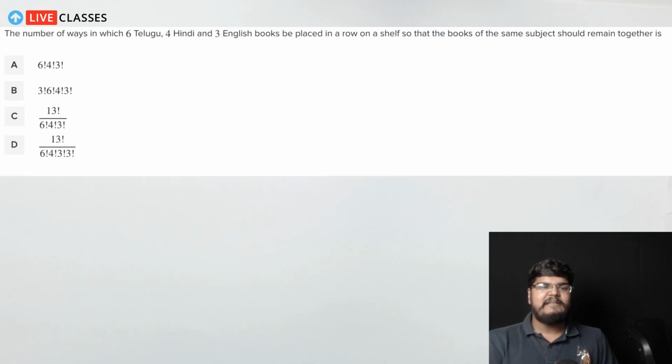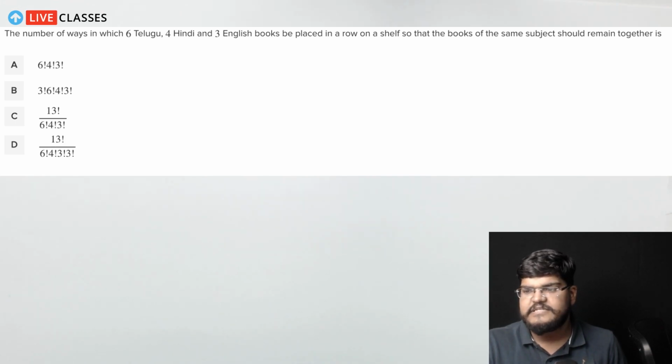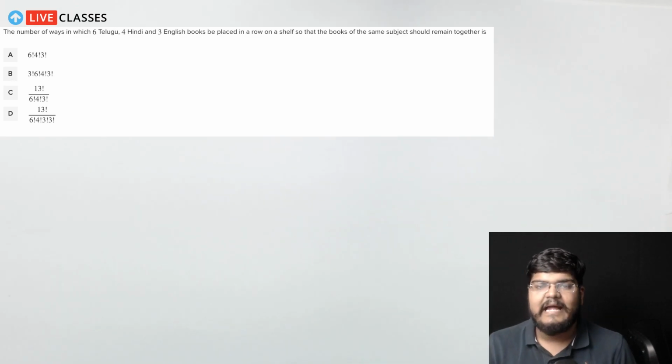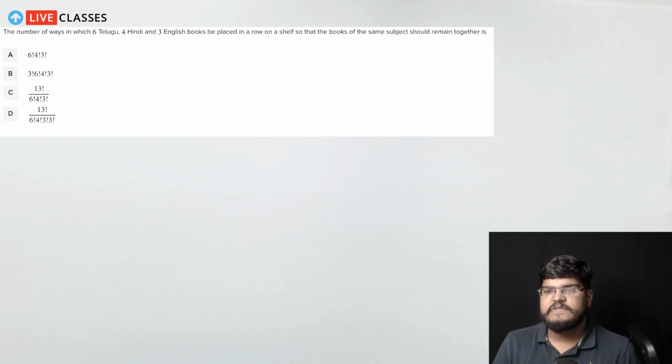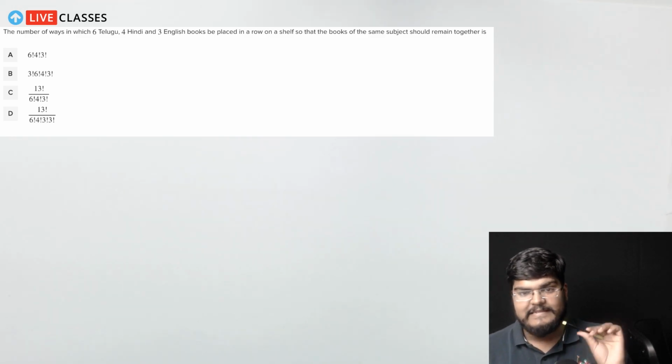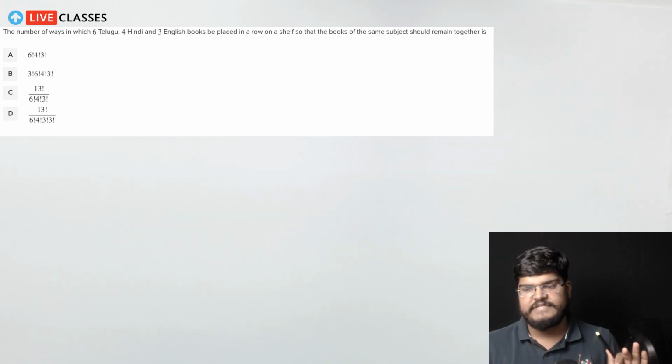Now we'll be moving on to our second question, and our second question is based on arrangements. Now that you've seen the question, I'm going to shorten it a bit. The second question says: the number of ways in which 6 Telugu, 4 Hindi and 3 English books can be placed in a row on a shelf, so that the books of the same subject remain together. This, guys, is another very interesting question.